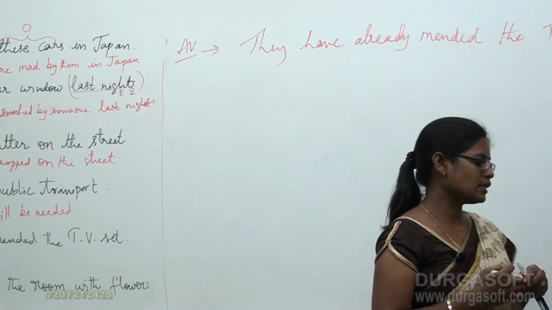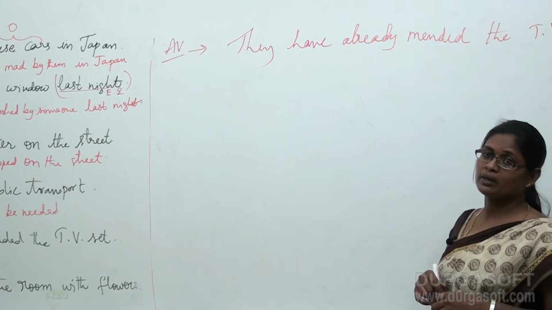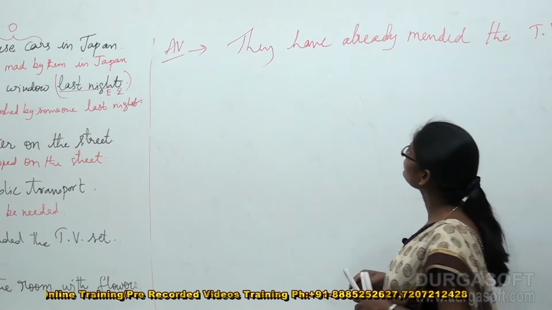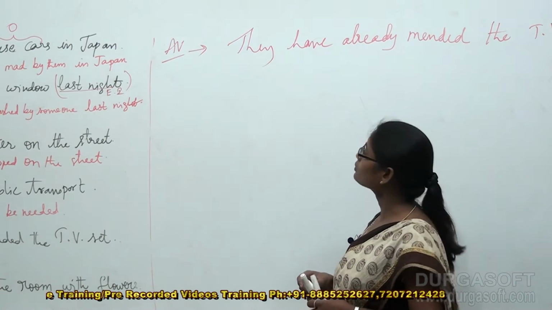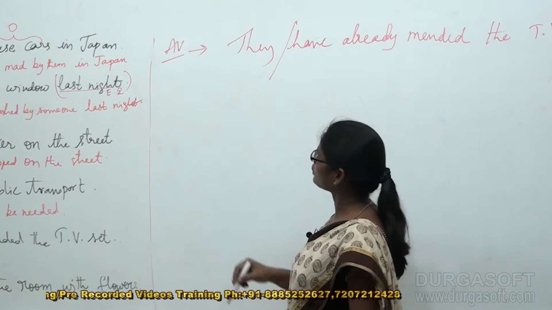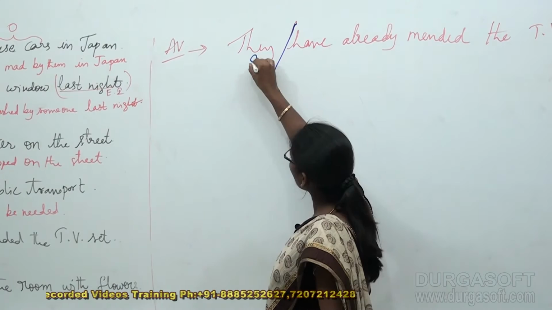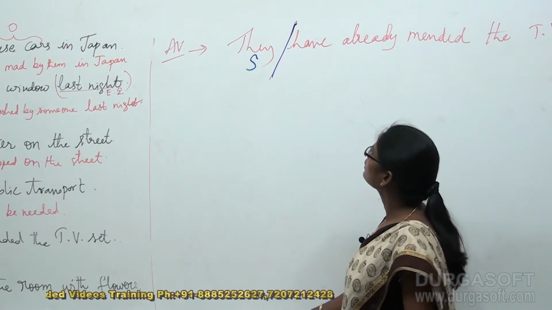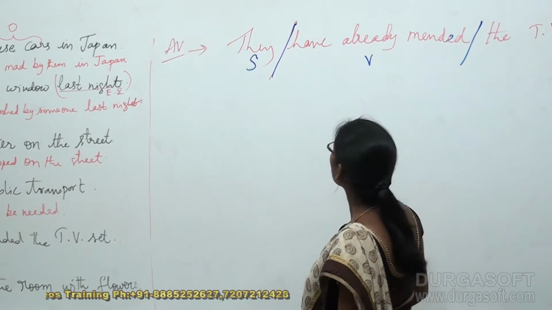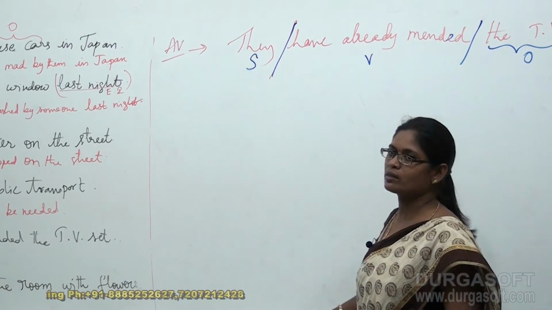When you observe this sentence, it's very clear that some new words can be seen in it. May I know what are those new words? Very good. Let us split this sentence according to the structure. They is the subject, have already mended is my verb, and the TV set is going to be my object.